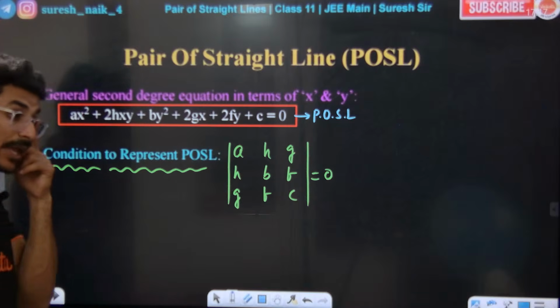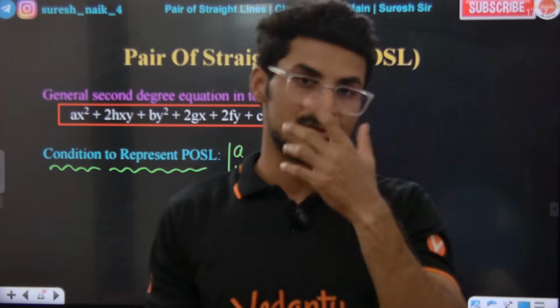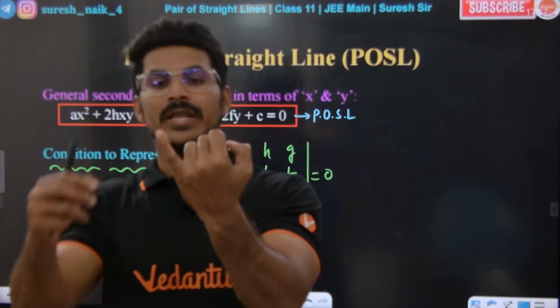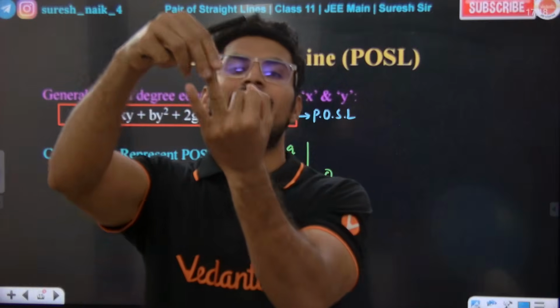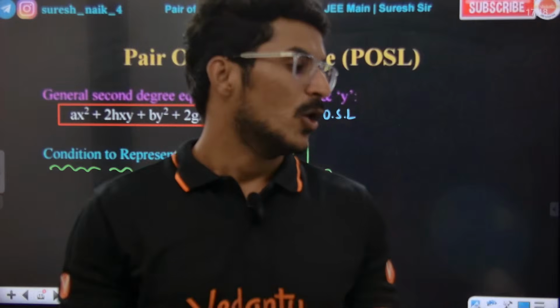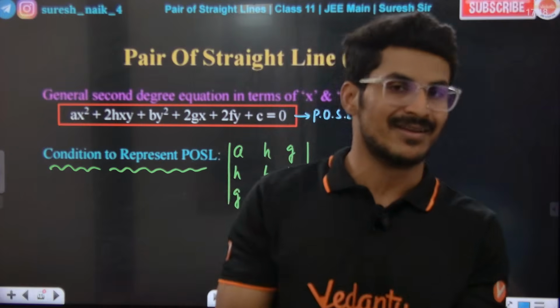Fine, okay sir. Now in pair of straight lines, we talk about two types actually. One is homogeneous pair of straight lines, another one is non-homogeneous pair of straight lines. What is the meaning of homogeneous pair of straight lines, and what is the meaning of non-homogeneous pair of straight lines?